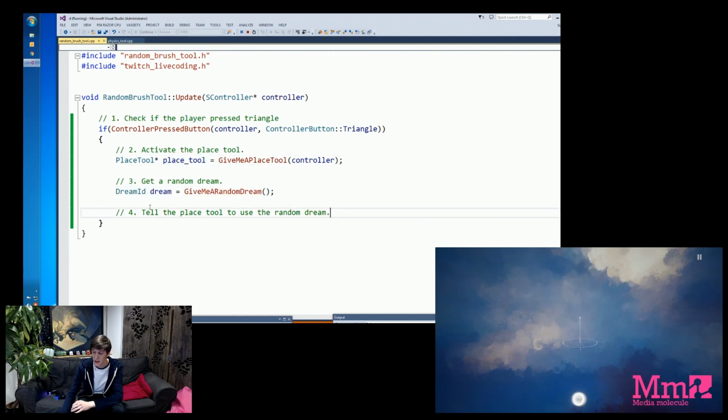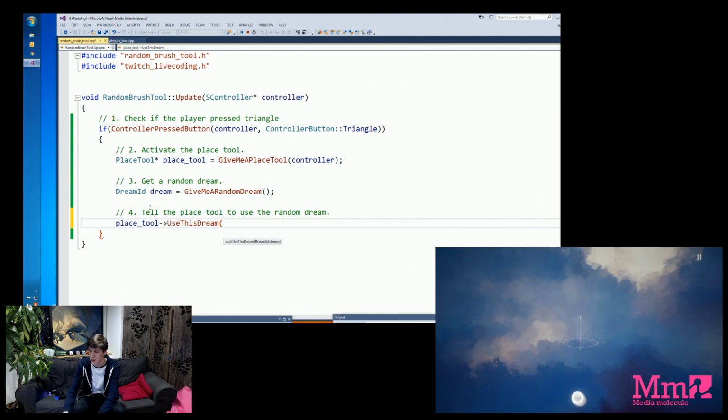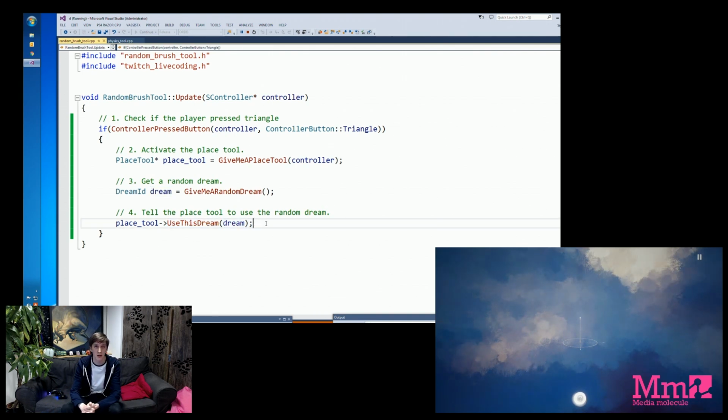And the final step is actually the easiest. We just need to tell the place tool, I want you to place this dream in the world. So we take place tool and we can tell it things. The first thing we want to tell it is we want to use a given dream. And then again, between the curly parentheses, we just basically say dream. We've labeled it up here. So we're taking this random dream we found, and we're telling the place tool to use it. So now, that is pretty much the entirety of that tool's logic.